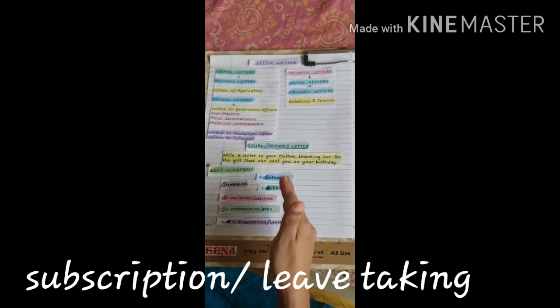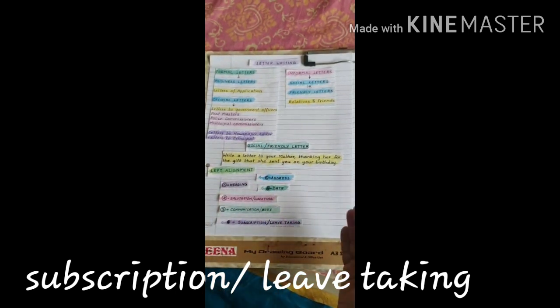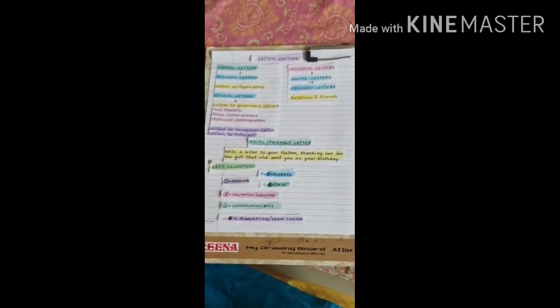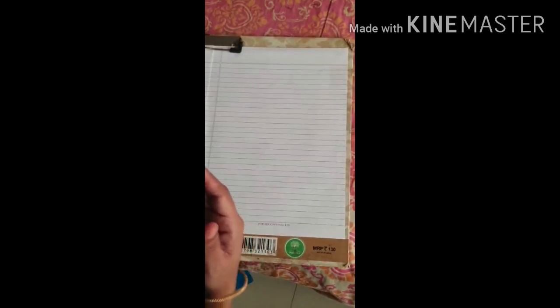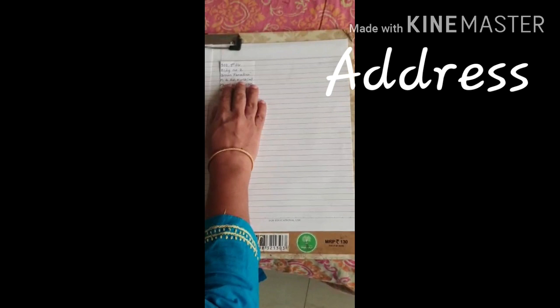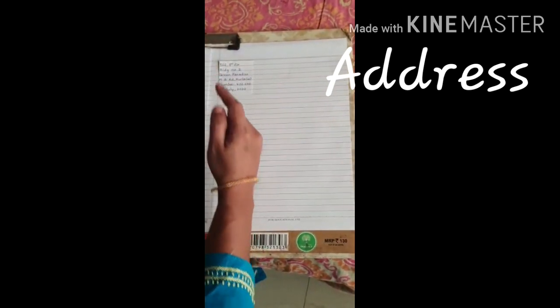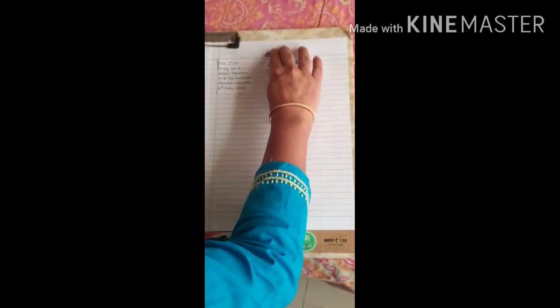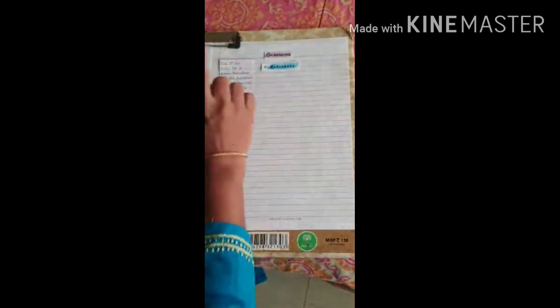I am going to explain all these to you when we write this letter on this side. I hope this part is clear to everyone. Now let us start with the actual letter. As I told you, the first thing that we write is our address. Since everything is left aligned, we are writing our address on the left side. In the heading, the first part is the address.